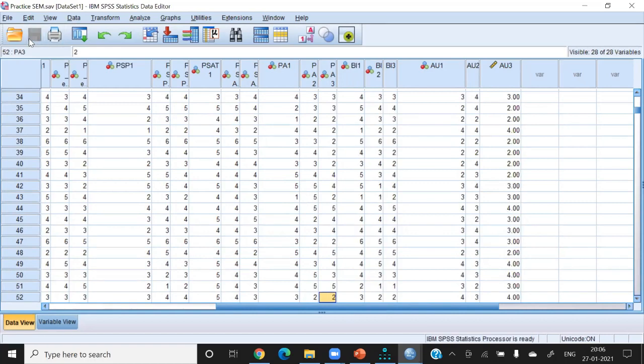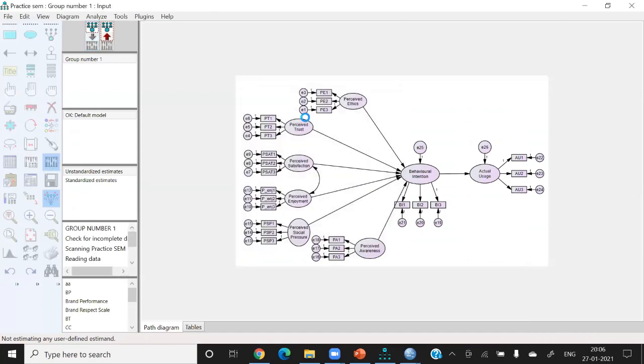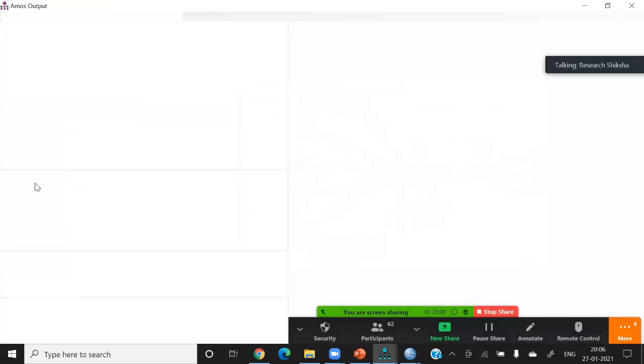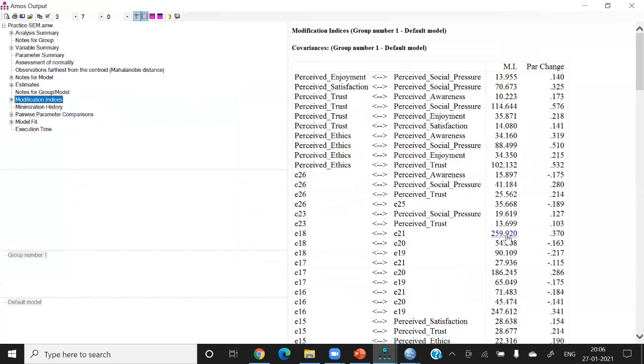What happens? So I just run it again and will show you the model fit. So you can see that this model fit drastically come down. This is also improved. This is also improved. And again, I go to modification indices. So 17 and 20 come down to 186. Earlier it was 300. Now it is 186.